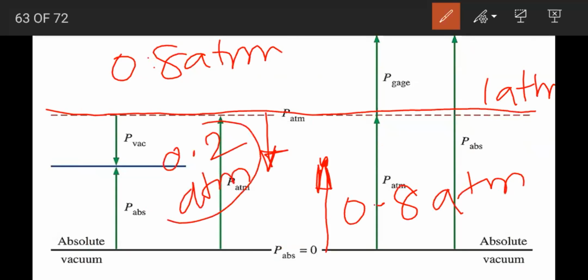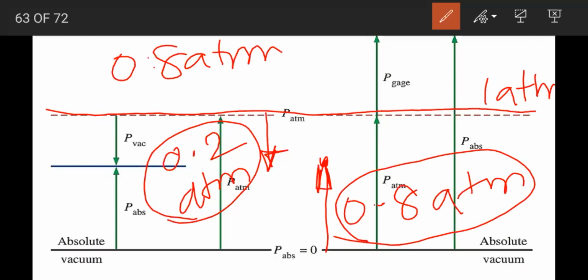Then how will the terminology be here? If I am saying 0.8 atmosphere, that means it is 0.8 atmosphere absolute pressure. If you are saying 0.2 atmosphere, you have to say 0.2 atmosphere negative gauge pressure or 0.2 atmosphere vacuum pressure.